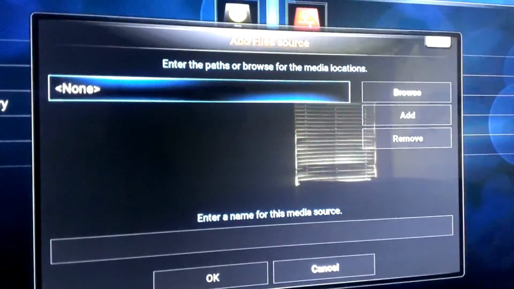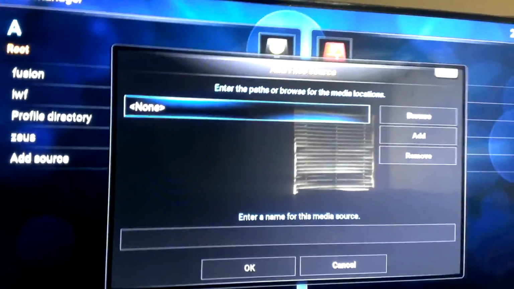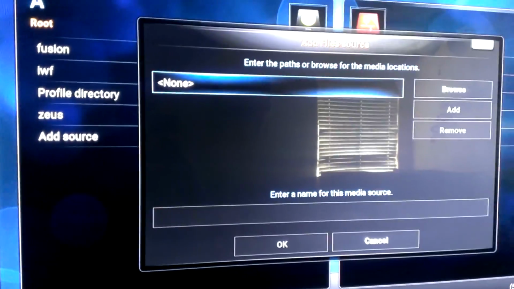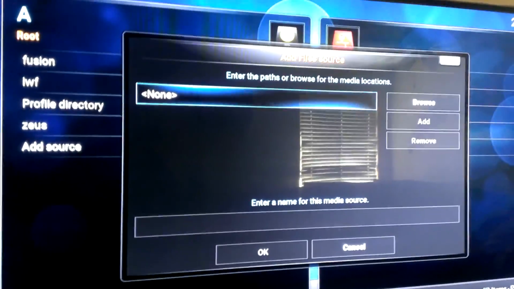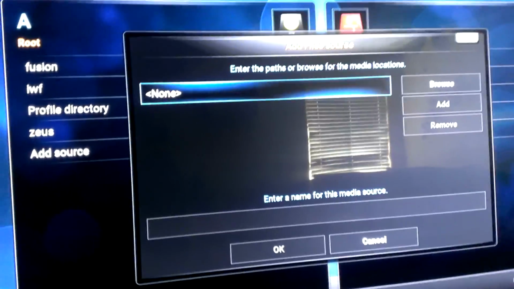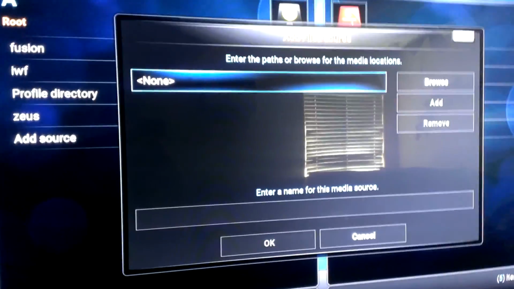If for whatever reason when you hit Done it says that something happened to the source, or you get some sort of message, you did not spell it correctly, or there's something missing. You need to spell it the exact same way. I can't stress this enough, because I know I'm going to get a lot of people asking me the same thing. You have to spell it the exact way that it appears on there.